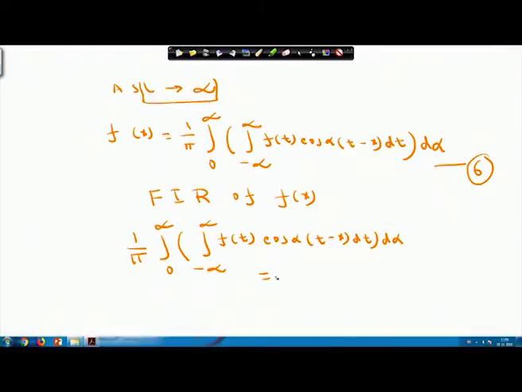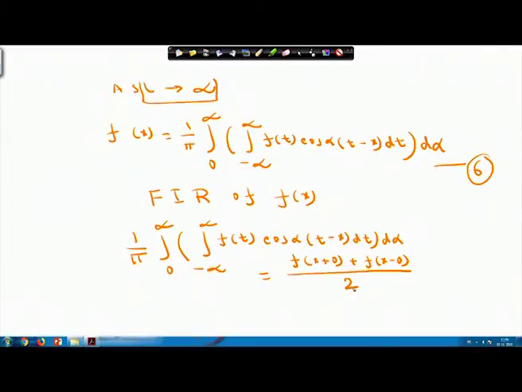If f(x) is not continuous at a point, then I have to take the average of the left hand limit and right hand limit, which we have done earlier also for the case of Fourier series, that is f(x plus 0) plus f(x minus 0) by 2.